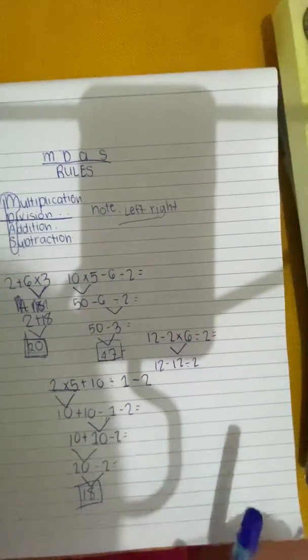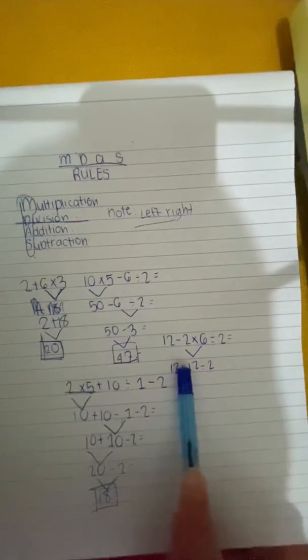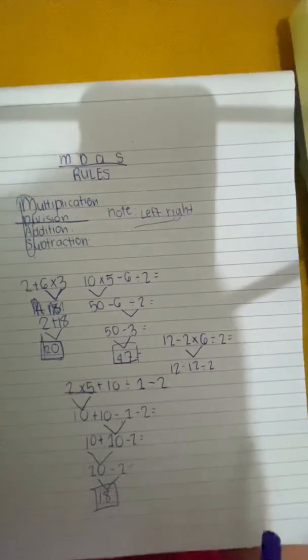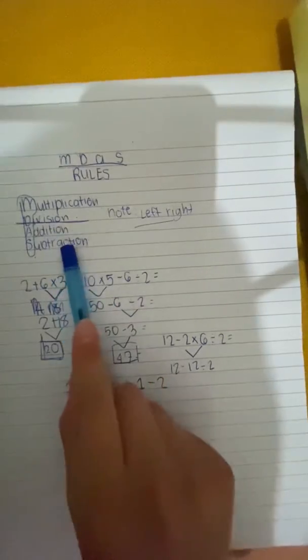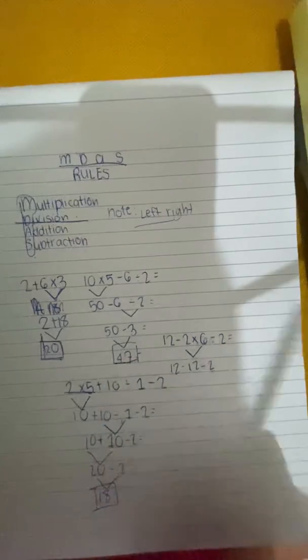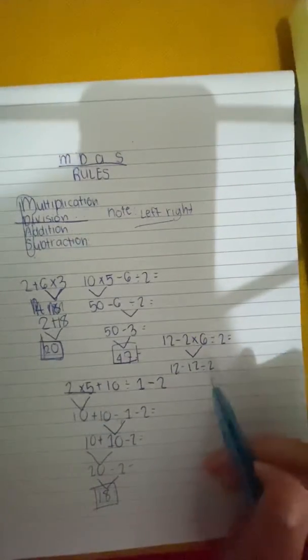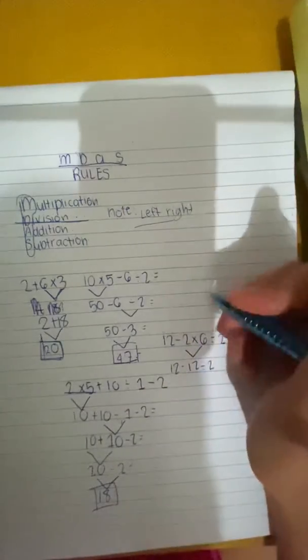Okay, so now as you can see here, we only have subtraction and division. Again, multiplication and division come first, and addition and subtraction come last. Since we don't have multiplication, we are going to do division.